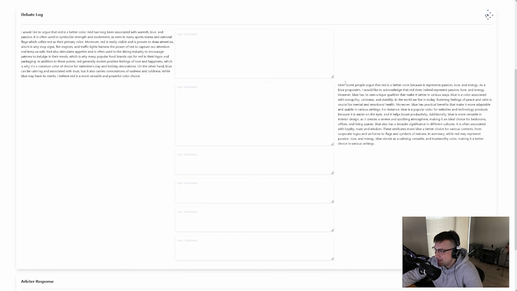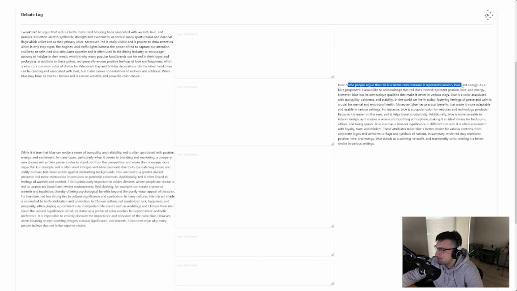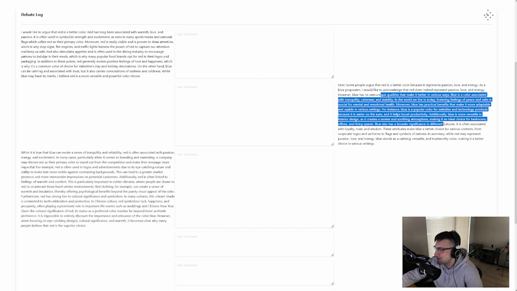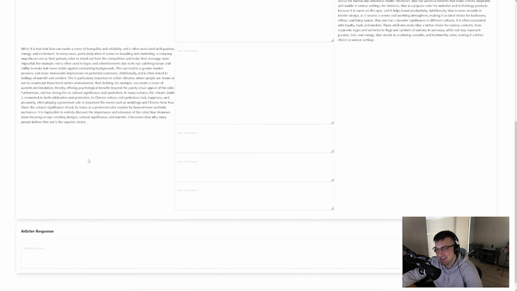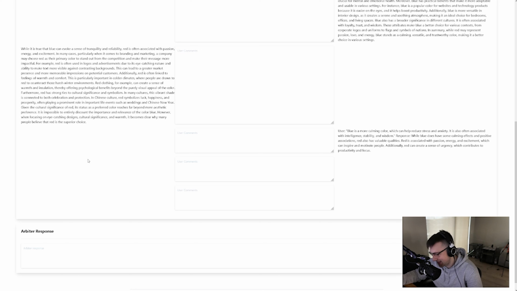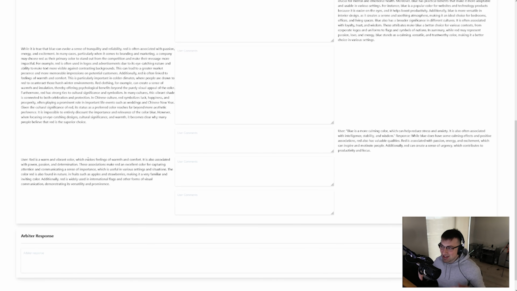But you'll see even here, some users are arguing red is better: passion, love, energy. Blue, all this stuff. And it's just insanity that I'm having GPT have an argument with GPT right now over an arbitrary input, over an arbitrary task, and then I'm having an Arbiter version of itself come in and moderate itself. If that doesn't already sound insane, maybe it does, maybe it doesn't. I'm trying to just fill space while this thing is running.